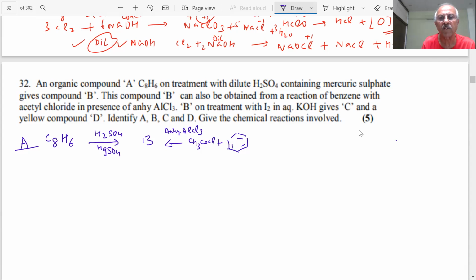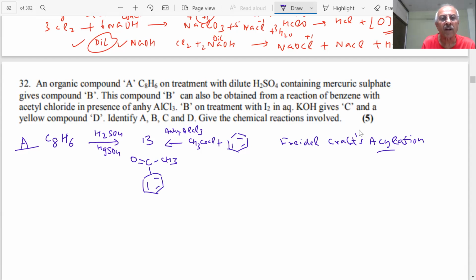What reaction is this? Friedel-Crafts reaction. COCH3 will be attached. Acylation. C double bond O CH3. This is the formula of B then. Clear? It will be attached to benzene.